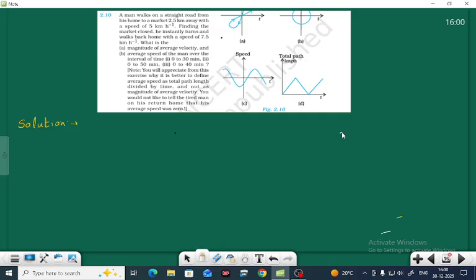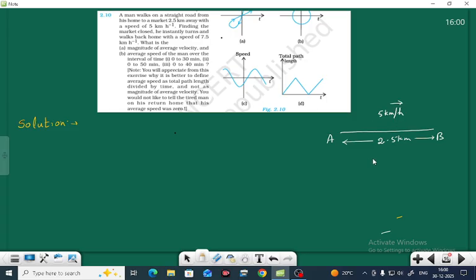So the man walks from A to B. This is A, this is B. He walks on a straight road from his home to a market 2.5 km away. His distance is 2.5 kilometer from A to B. And with the speed of 5 km per hour, he goes in this direction from A to B.